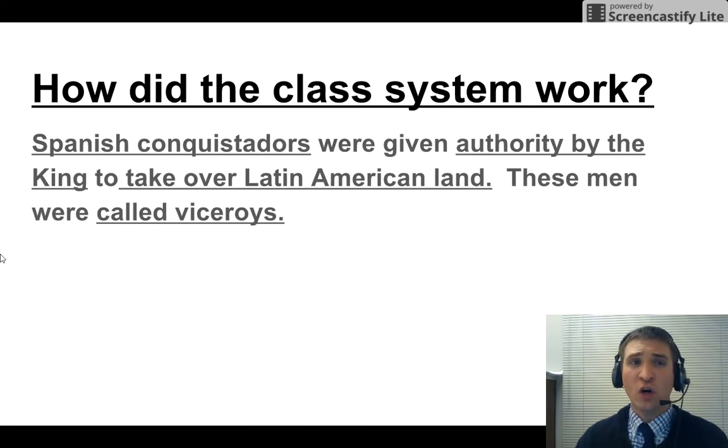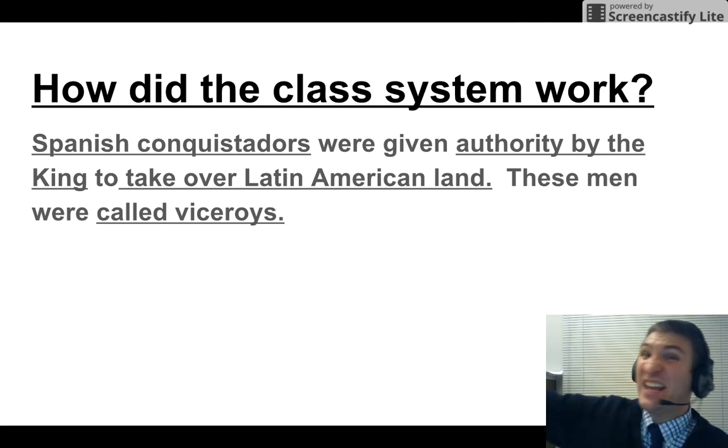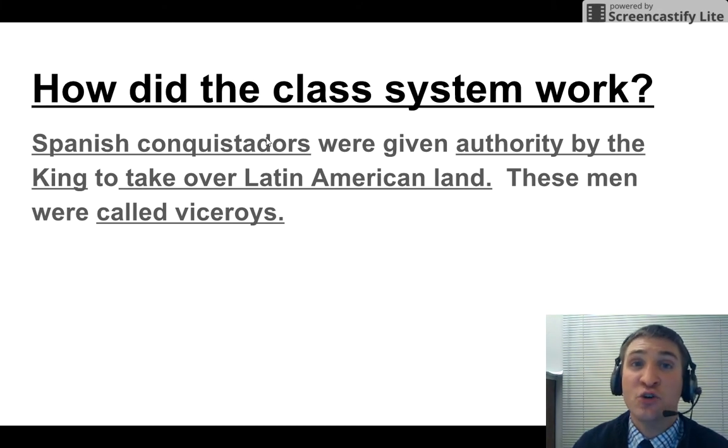How did the class system work? Spanish conquistadors were given authority by the king of Spain to take over Latin American land. Yes, explorers, take it over for us. And these men who did the taking over were called viceroys.